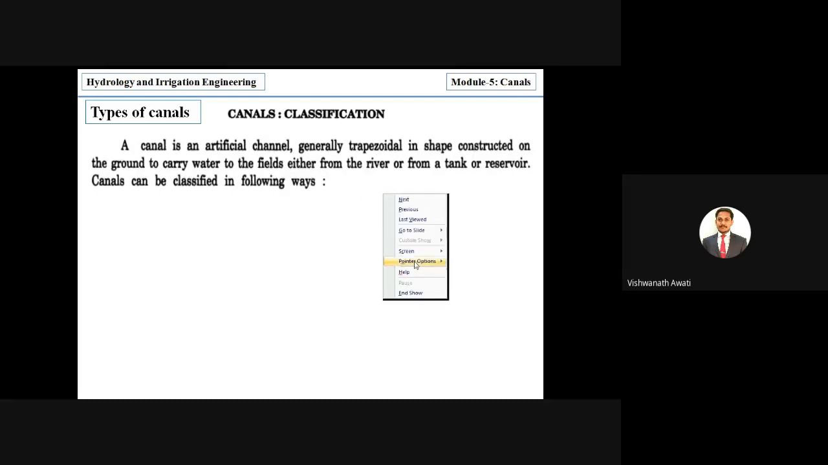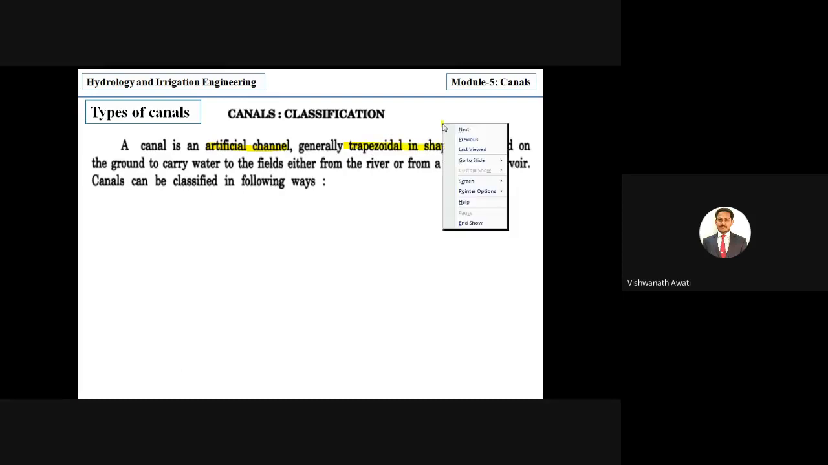So here is the definition, and we'll go through it. A canal is an artificial channel, generally trapezoidal in shape. You can find many canals in different shapes, such as semicircular, rectangular, and even V shape. But in many places you will get a trapezoidal section like this, right?